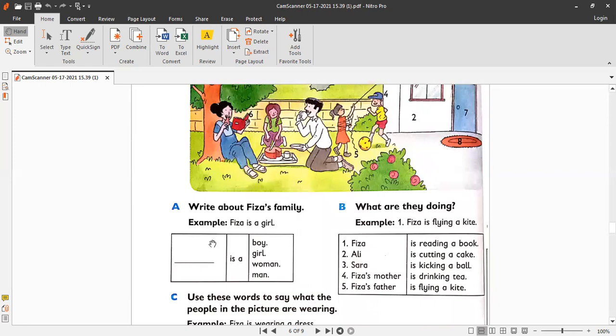So you cannot write all the sentences here. So you can write number 1, number 2, number 3 here by drawing the lines over here, or you can write Fizza here and then just match it with different colors, right? Fizza is a girl. You can do it. Next, you can write that Sarah is a girl. So write Sarah here with the pencil after drawing the line here. Write Sarah here, and match Sarah is a girl with the color pencil.